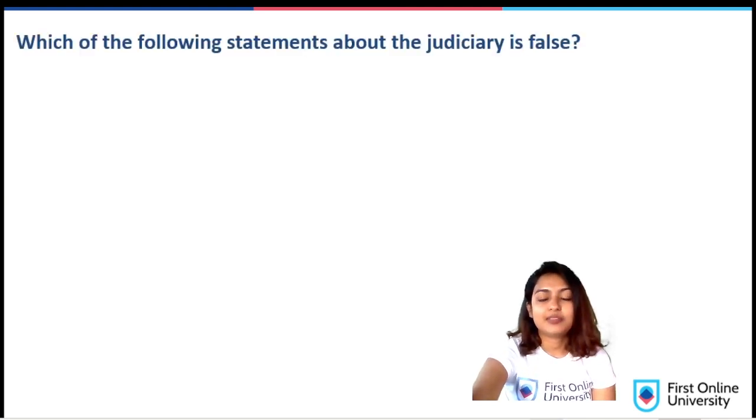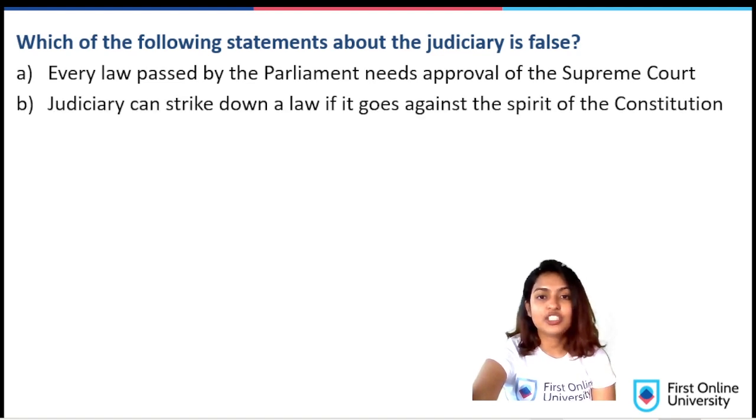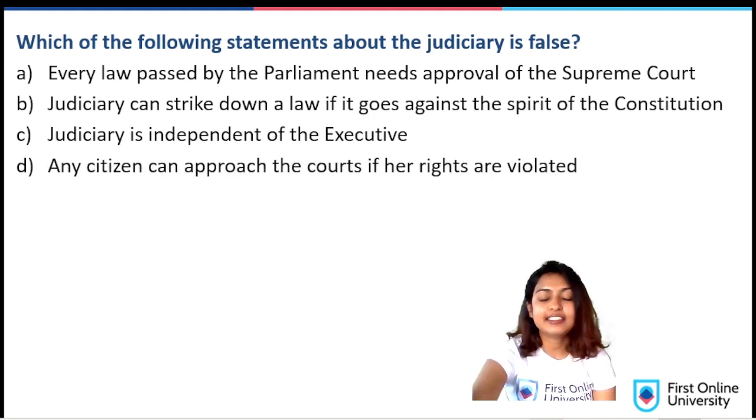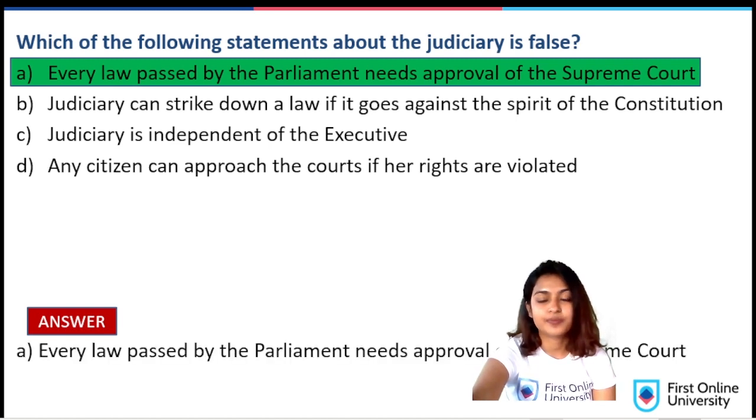Third question. Which of the following statements about the judiciary is false? A. Every law passed by the Parliament needs approval of the Supreme Court. B. Judiciary can strike down a law if it goes against the spirit of the Constitution. C. Judiciary is independent of the executive. D. Any citizen can approach the courts if her rights are violated. Answer A. Every law passed by the Parliament needs approval of the Supreme Court. This is completely false.